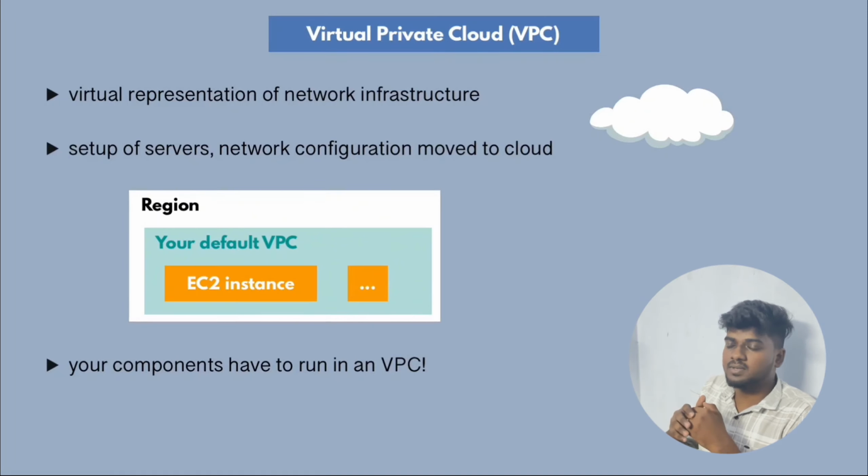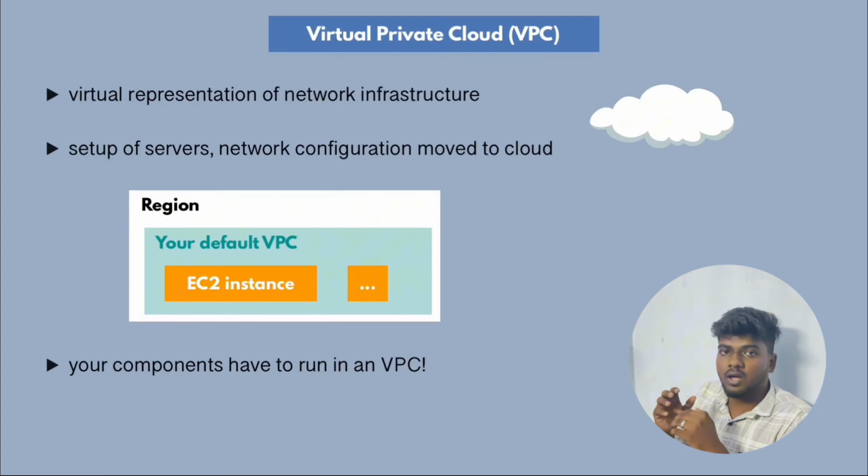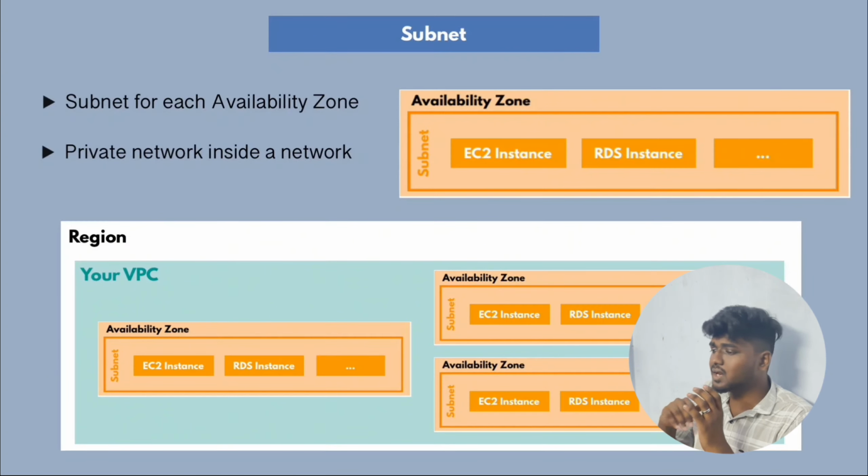In on-premise we used to set up several services and networking configurations, and the same thing we can do with a VPC, a Virtual Private Cloud, so our components and services can be protected. Another concept in AWS VPC is the subnet. The VPC sits within a region, and inside the VPC we can create multiple subnets to protect resources like an EC2 instance, a database or RDS instance, or S3 buckets.